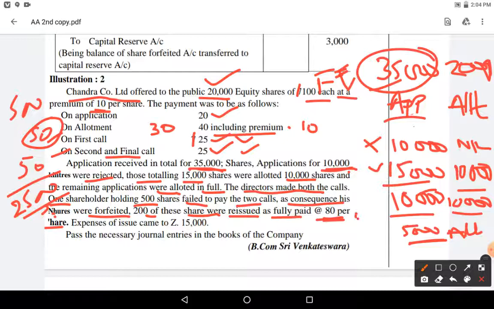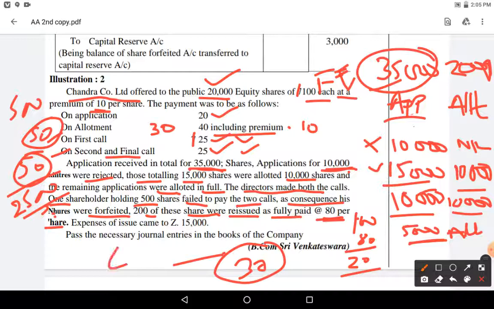So out of 100, they are reissuing at 80 rupees. So remaining 20 will be adjusted from this forfeited amount. So 30 rupees remaining per share. This will go to capital reserve at the end. I'll show each and everything, don't worry about it.